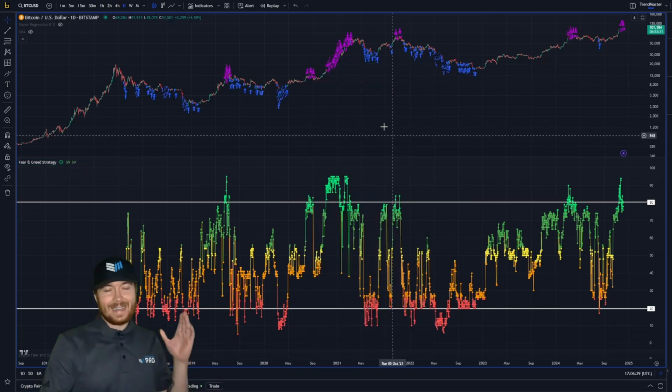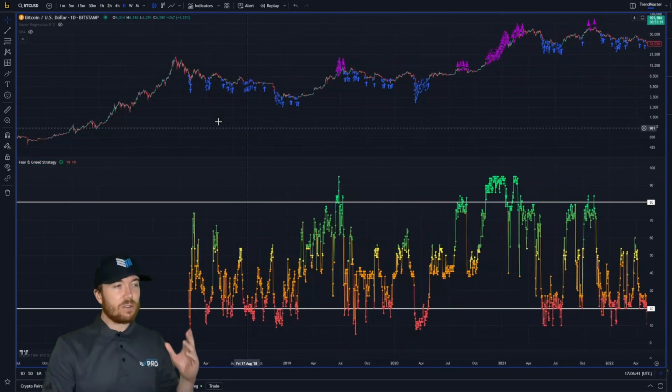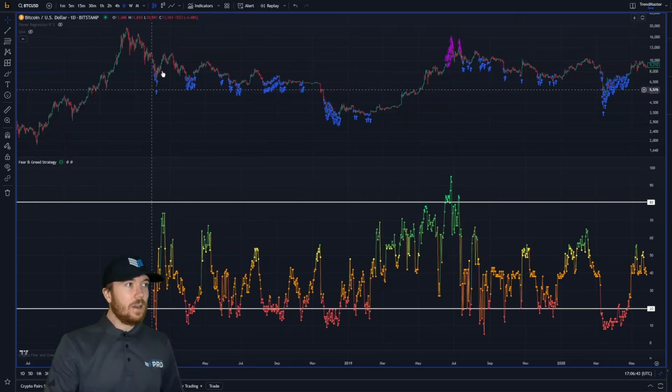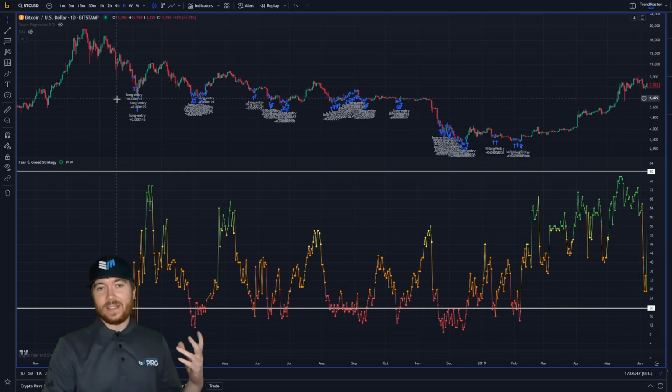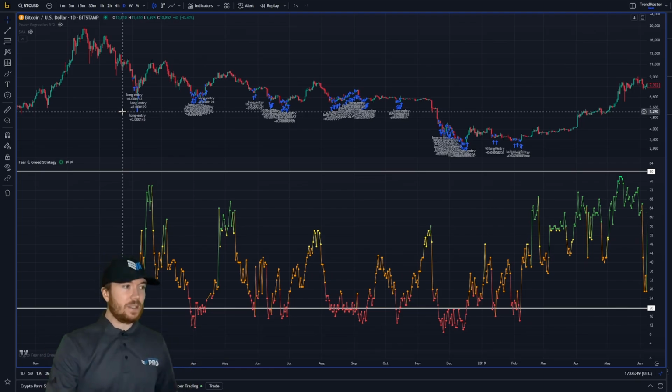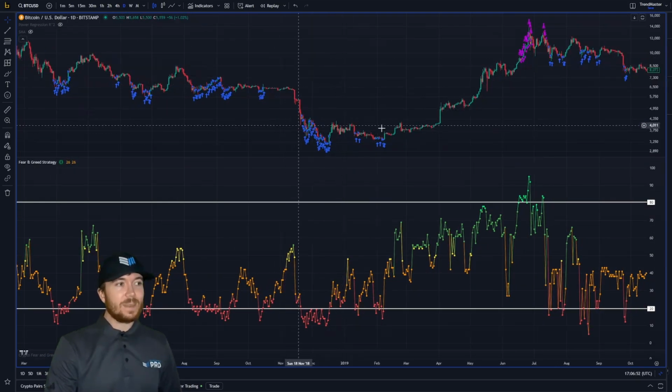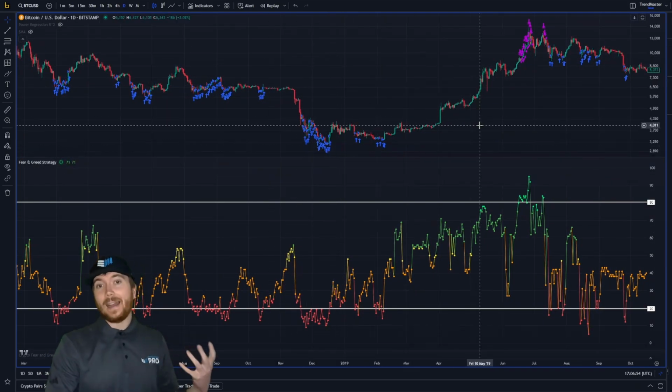So now what I've done is just added all the trades onto the chart. So if we just scroll along here, what we can see is, again, buying every time we're at or beneath this level. So all the way back here in 2018, as far back as the data allows us to go, we were accumulating on these dips and then very heavily at the tail end of the bear cycle.